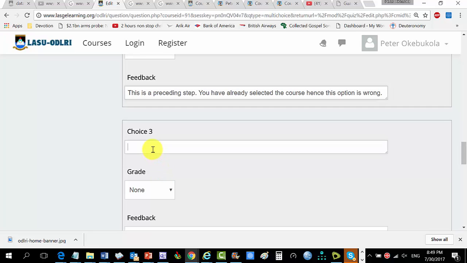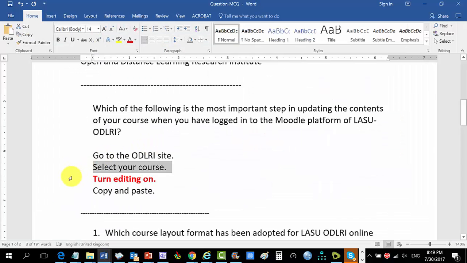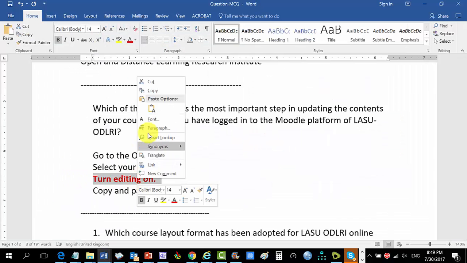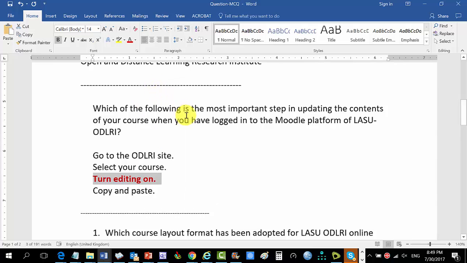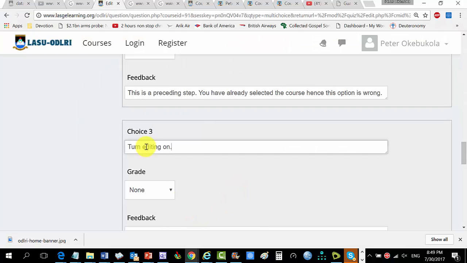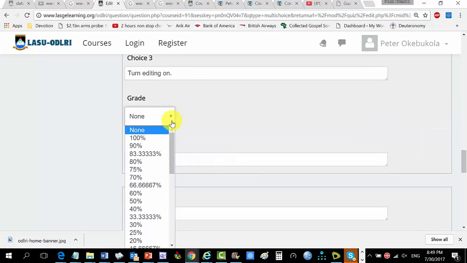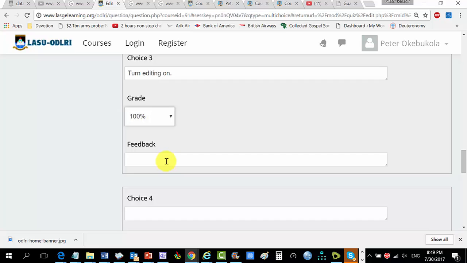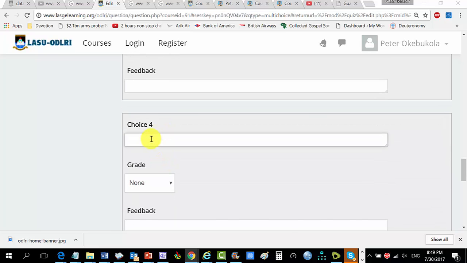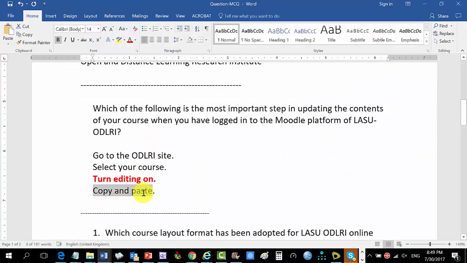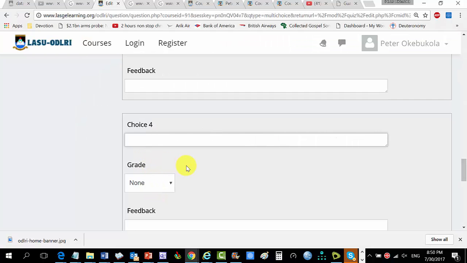All right. Let's look at option 3, which is turn editing on. That's our key. Correct answer. So I'm pasting now, turn editing on. Yeah, it's going to give the feedback. As if you give it 100%, it's going to tell you that is the correct thing. So option 4 is copy and paste. Yeah, so the grade is none because that's 0.